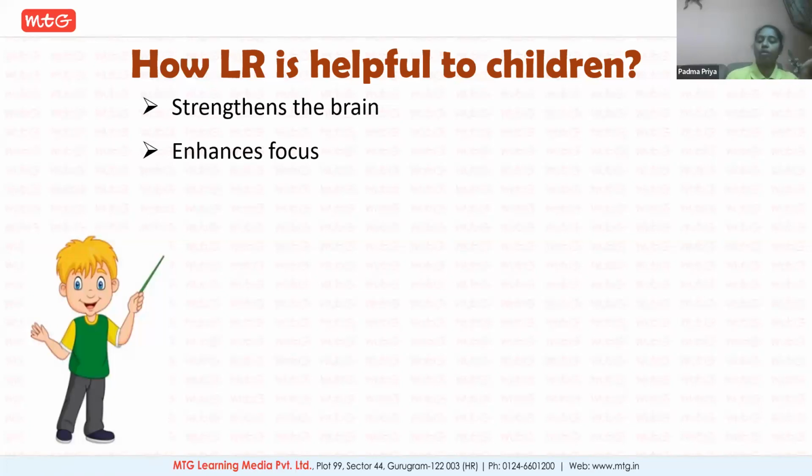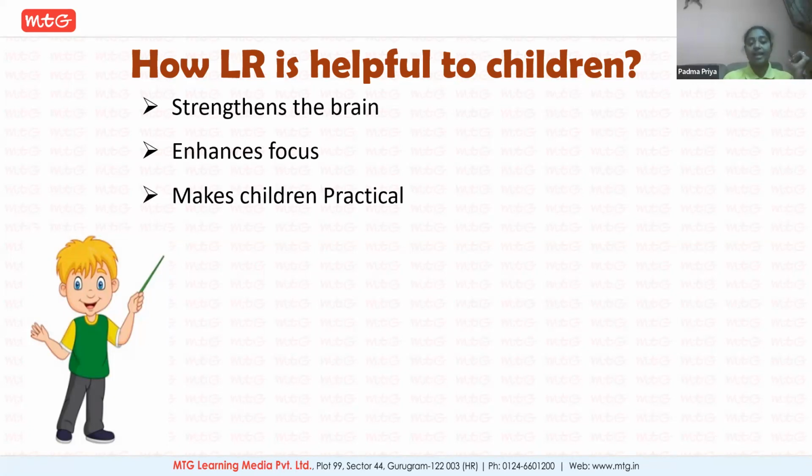It enhances your focus. Focus is not only a particular way of observation. When you do your work, you need to have more and more focus. So focus also means concentration, we can say. That is also improved because of your logical reasoning. It makes children practical. Whenever you learn something, it's not necessary to be always theoretical.